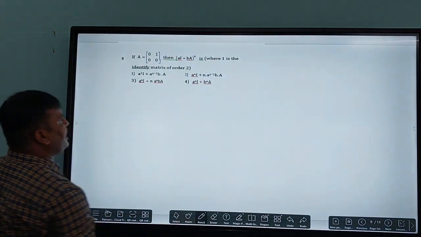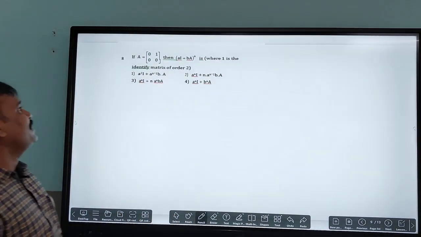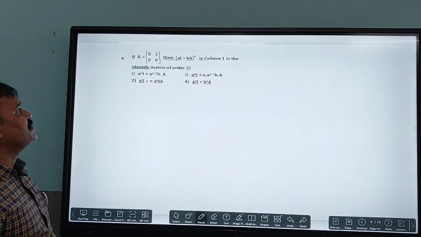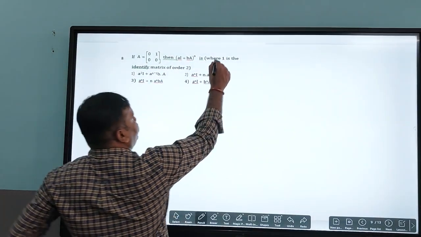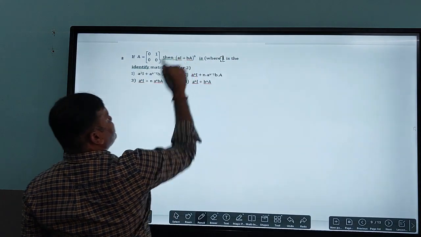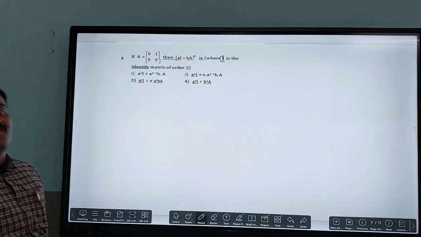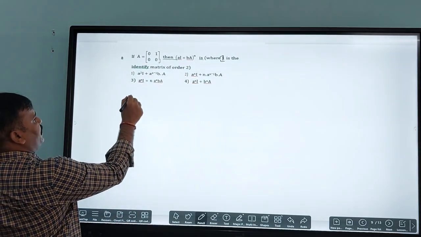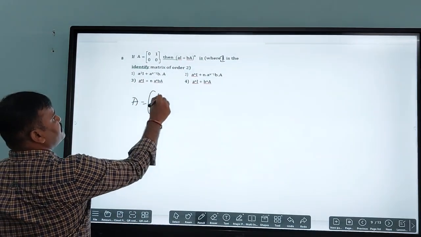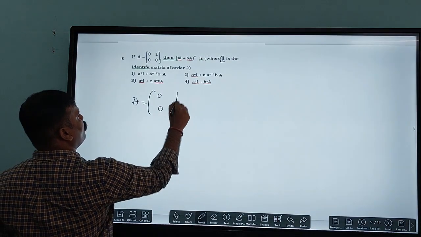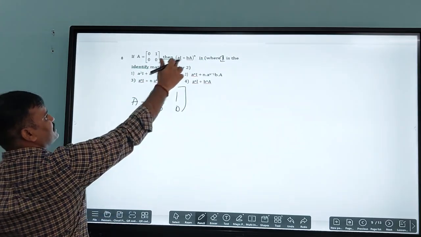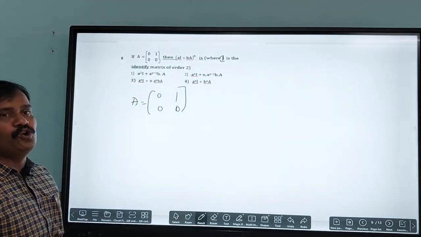They have given: if A is equal to the matrix 0 1 0 0, then (aI plus bA) whole to the power of n is, where I is the identity matrix of order 2. They have given the condition, A equals 0 1 0 0, and we need to find out (aI plus bA) whole to the power of n.